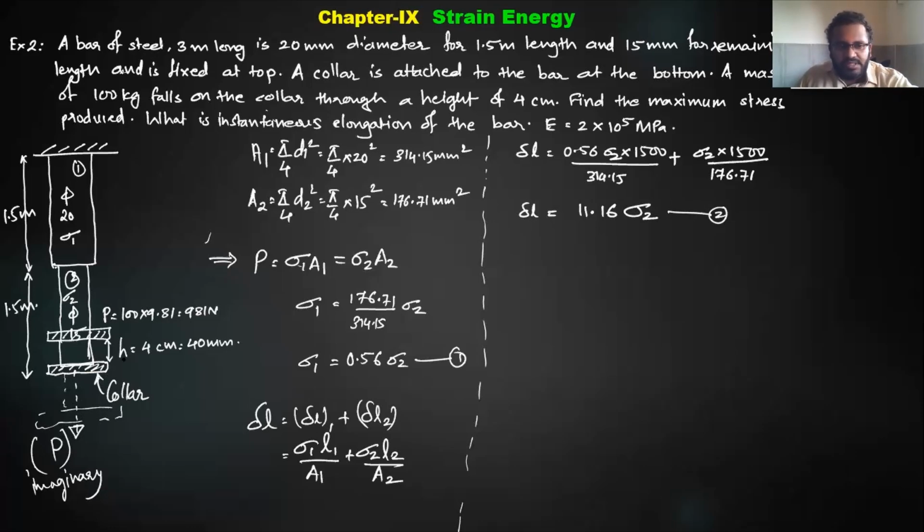whatever strain energy, what is it due to? The load I dropped because of impact, when it was here at the height, had potential energy. So this potential energy is now converted into strain energy, right? So can I use that relation? The potential energy of impact load is equal to the strain energy, right?